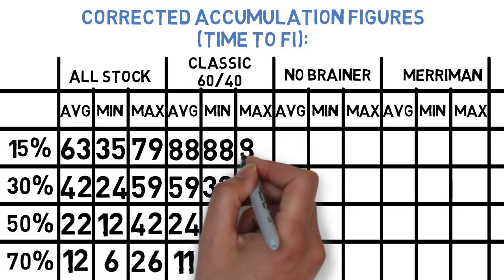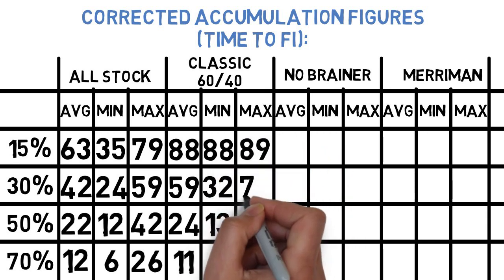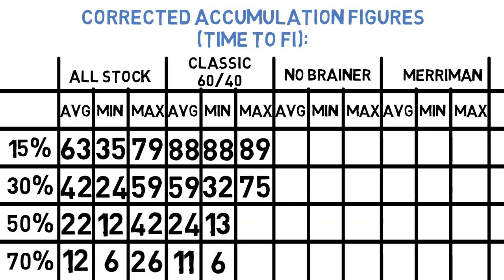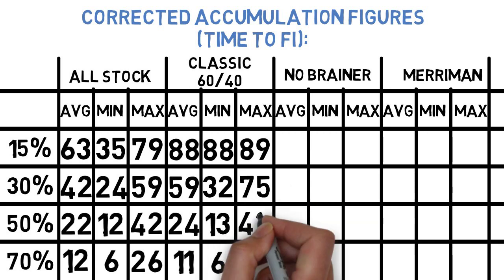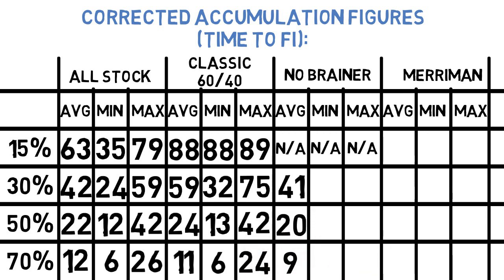At its slowest, it took 89 years in 1928, 29, or 31 at 15%, and 75 years starting in 1939 with a 30% savings rate. It took 42 years in 1954 at 50%, and 24 years in 1962 at 70%. The no-brainer approach took 41, 20, and 9 years on average at the 30, 50, and 70% savings rates.